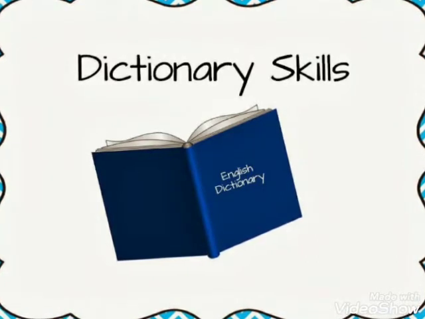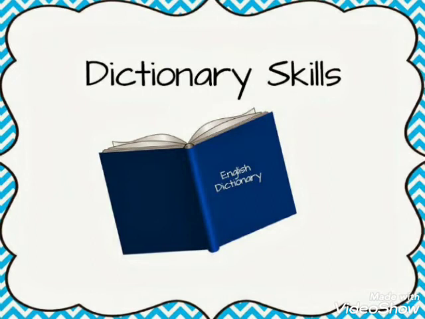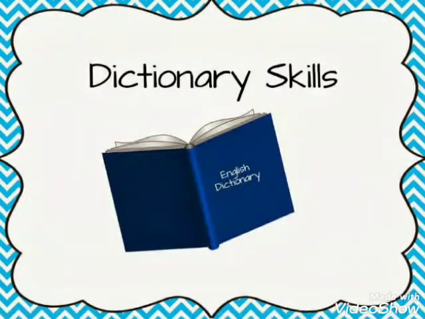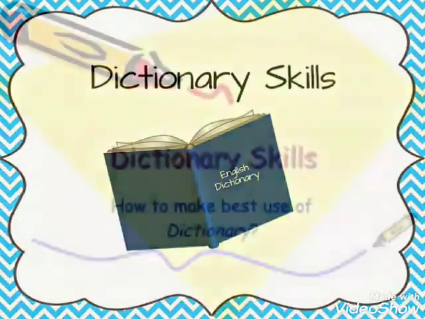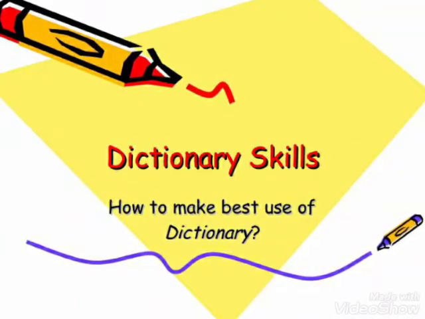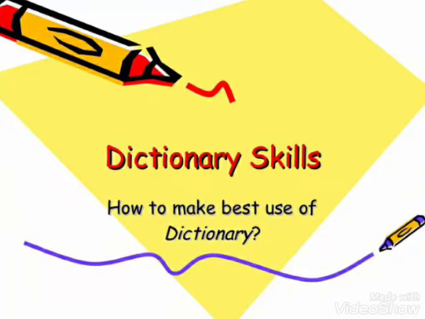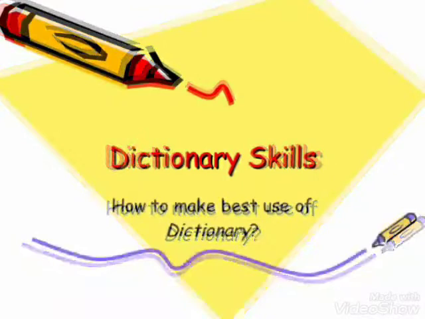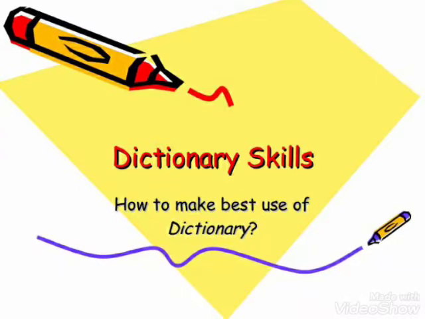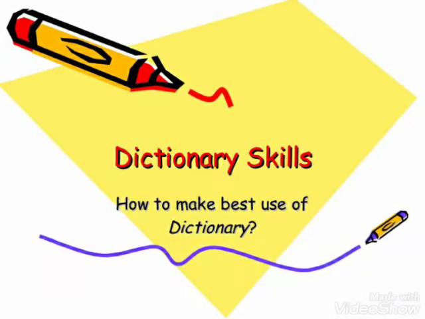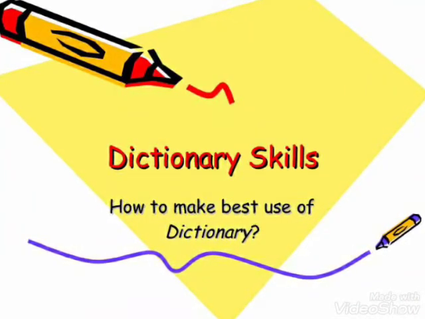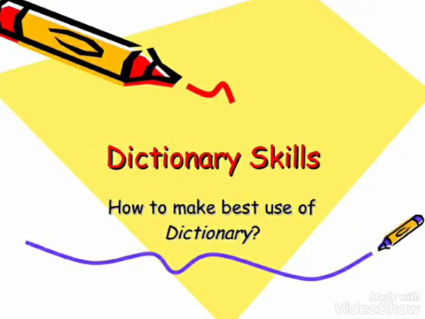Let us start. Hi, my name is Dictionary. Here, the dictionary is talking to you and he says that he is the master of all the words and meanings that you can find in the English language. Almost all the words which we are using in the English language are included in a dictionary with their meaning. It is a word wizard. It is very helpful in order to find the meaning of something new.